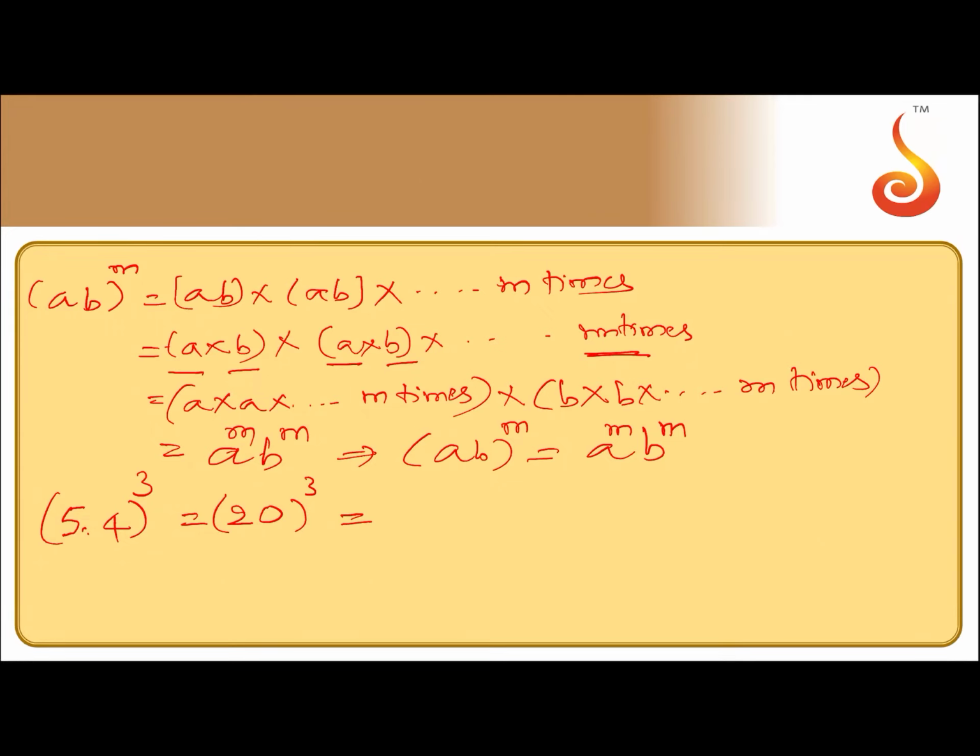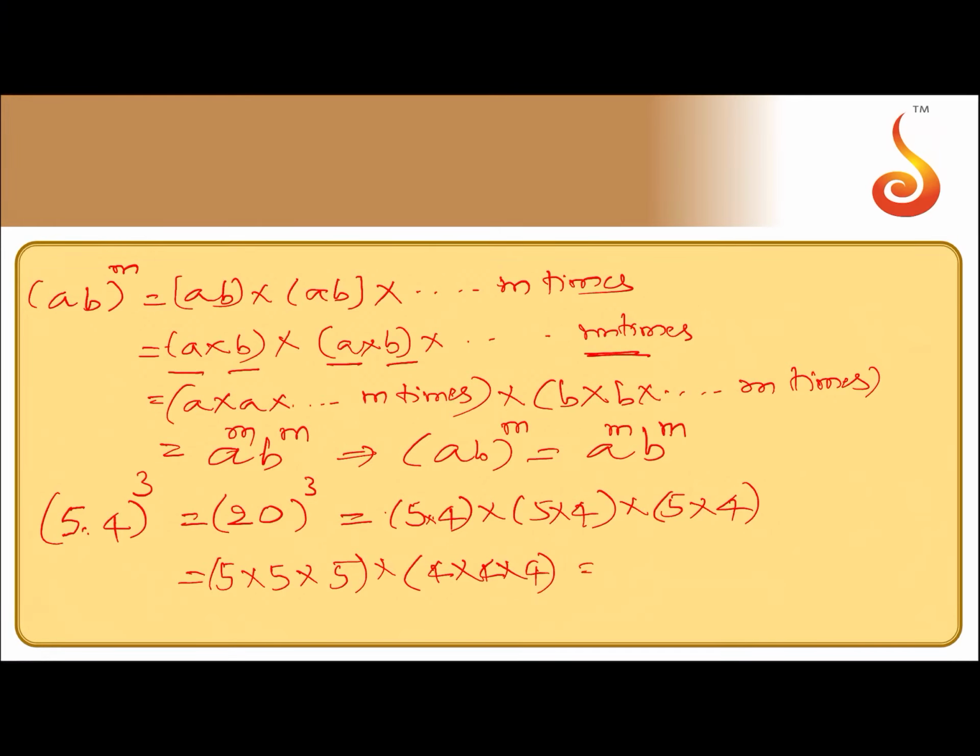That can also be written as (5 × 4) multiplied by (5 × 4) multiplied by (5 × 4). That can be written as 5 × 5 × 5, three times, and then multiplied by 4 × 4 × 4. That is equal to 5 cubed multiplied by 4 cubed, right.